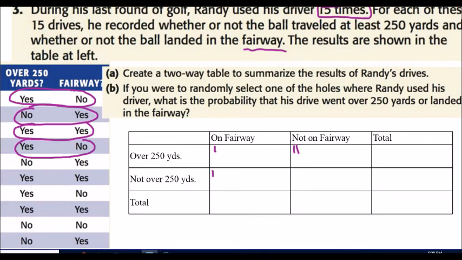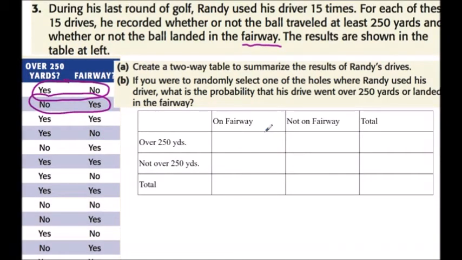Let's check our answers. The number of times it went over 250 yards, but on the fairway was 4. Not on the fairway was 5, for a total of 9. And then not over 250 yards, on the fairway, was also 4. Not on the fairway, so not straight or long, was twice, a total of 6. That worked out to be 15. We've got all the totals. You want to double check that this number here corresponds to this number here, what they said was the total number that he shot.